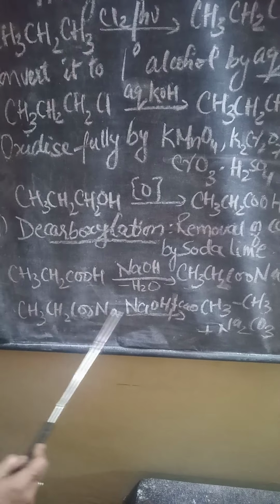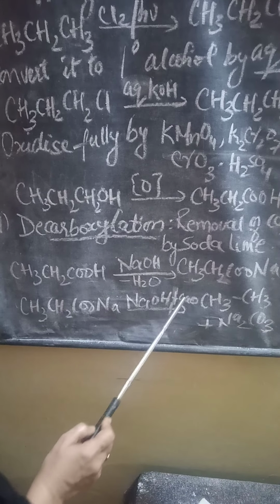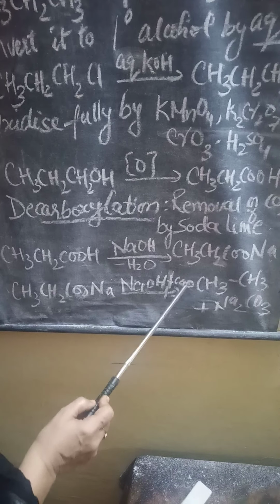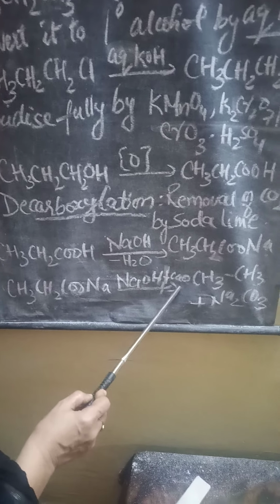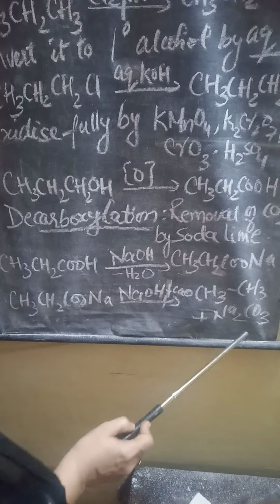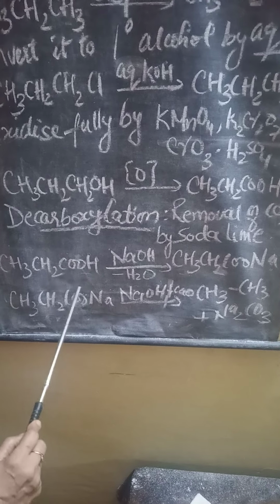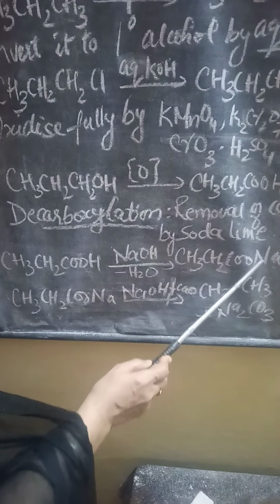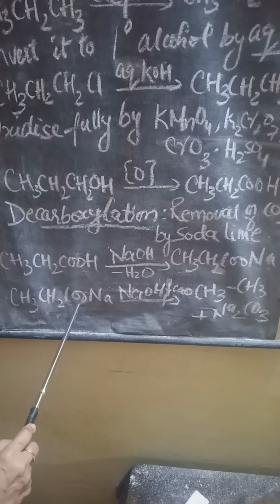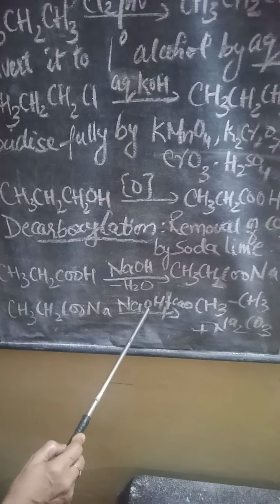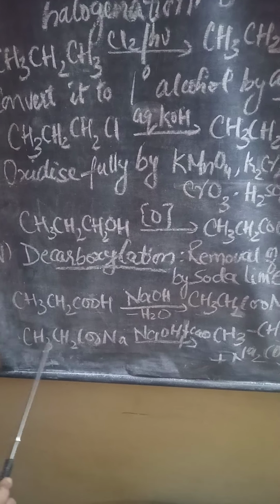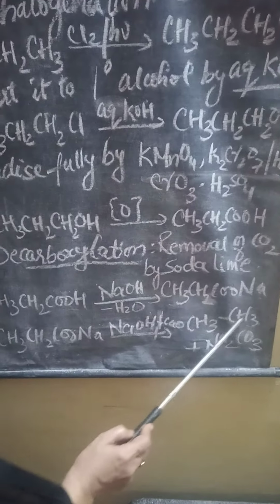This sodium salt is then treated with soda lime. Now, what is soda lime? Soda lime means soda, that is sodium hydroxide, NaOH, mixed with calcium oxide. This is the lime. Then Na2CO3 is removed. The CO2 which has to be removed from the acid is first converted to the sodium salt. Then this carbon dioxide is removed in the form of carbonate, Na2CO3, and the hydrogen present in the sodium hydroxide gets attached to the ethyl group, and ethane is formed as the product.